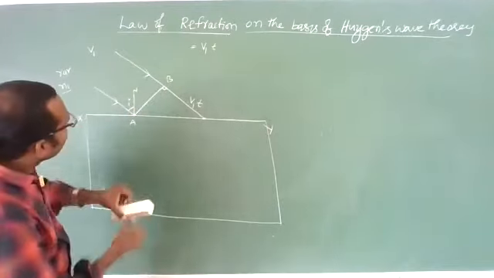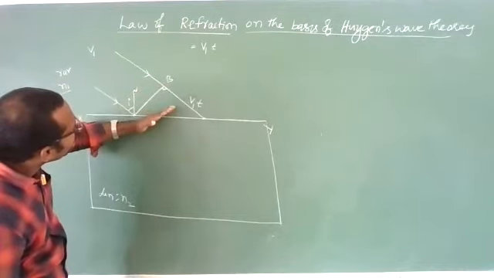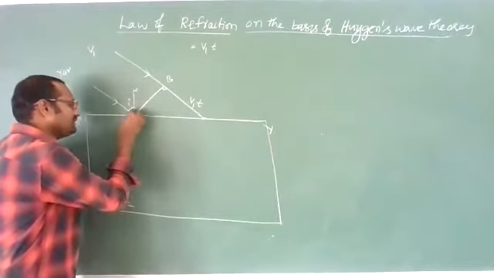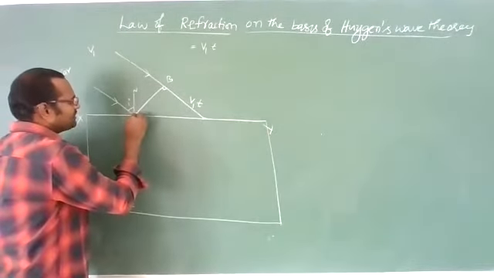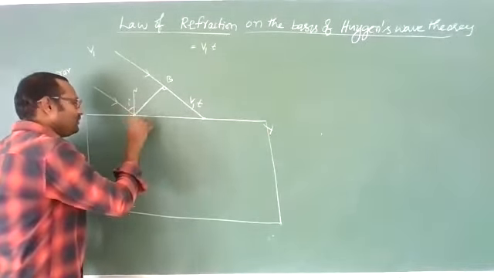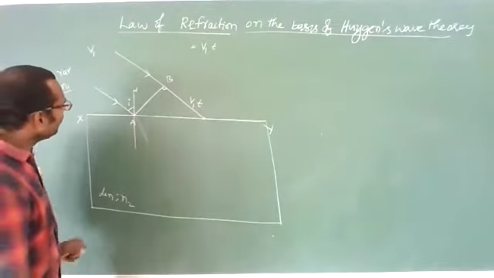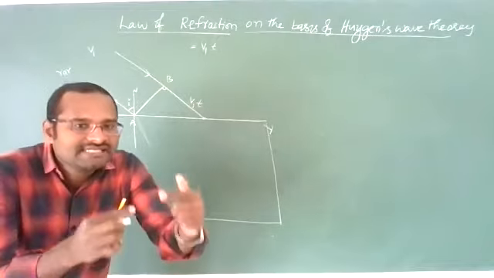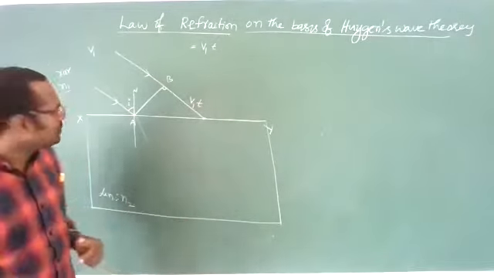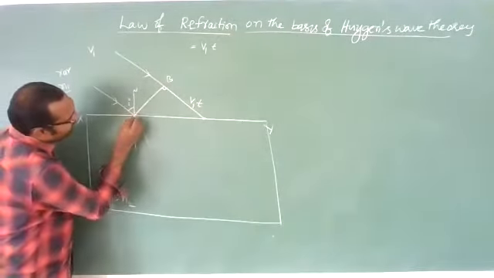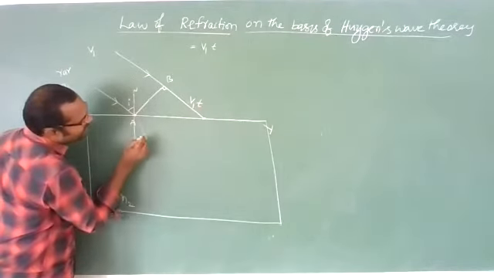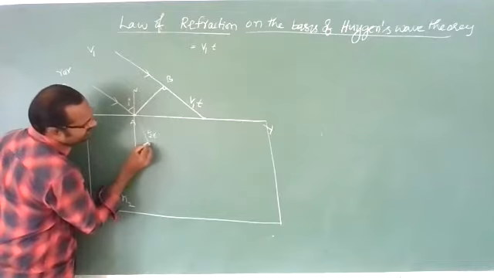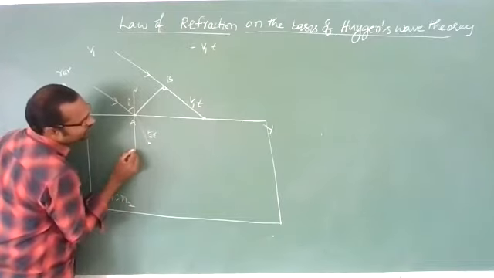The refracted ray will bend towards the normal, because this is a denser medium, where light travels with less speed. So in a time t, it will travel a distance of v2t. Let us suppose it has traveled a distance of v2t to here.